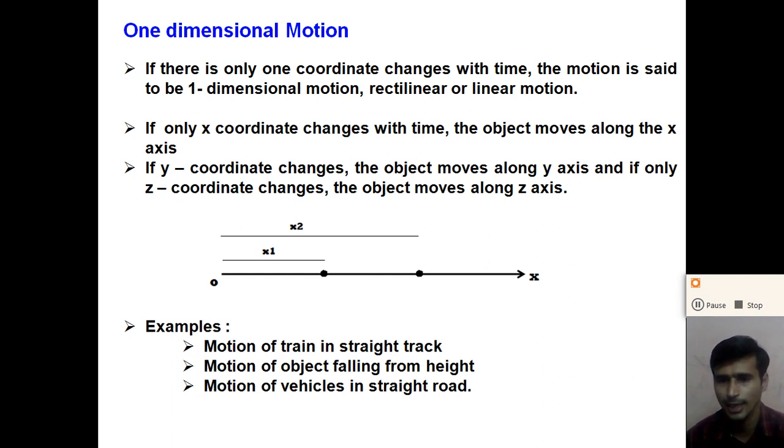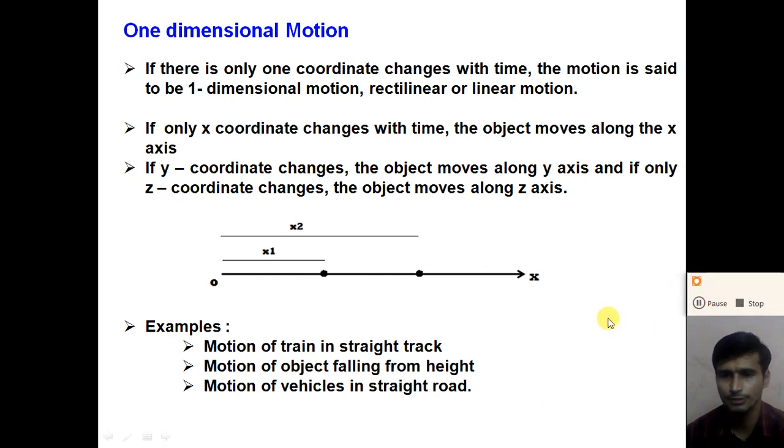Motion of an arrow blown from the right. So these are also examples of one dimensional motion. So try to identify one or two more examples of one dimensional motion, or we can say motion in a straight line.